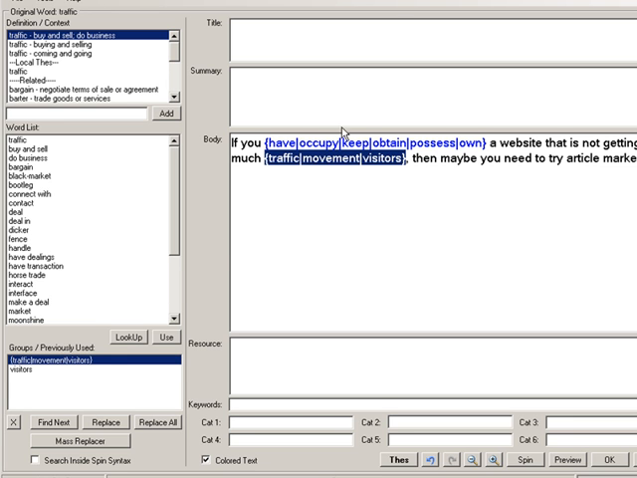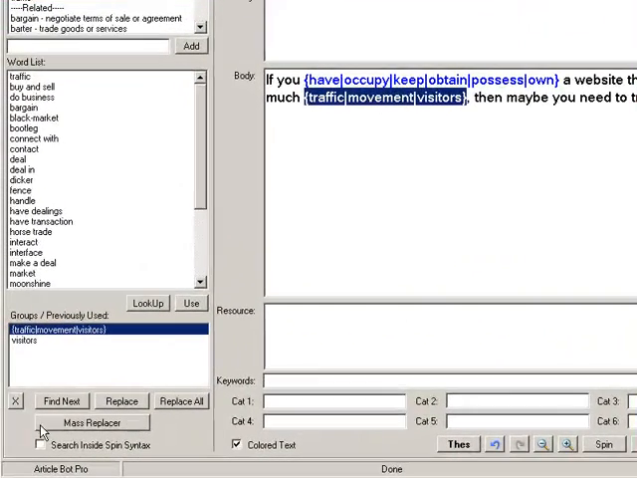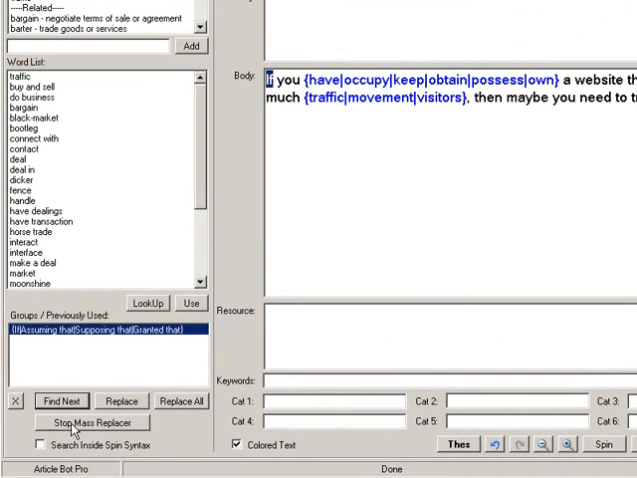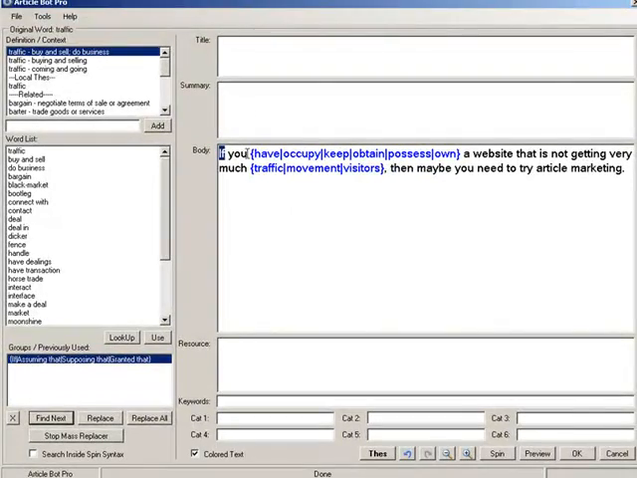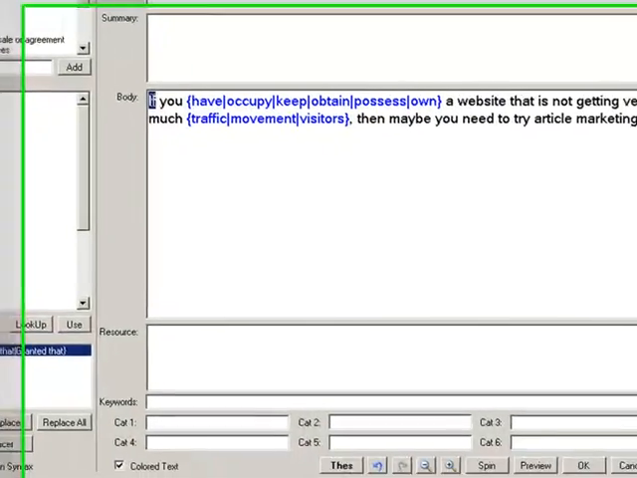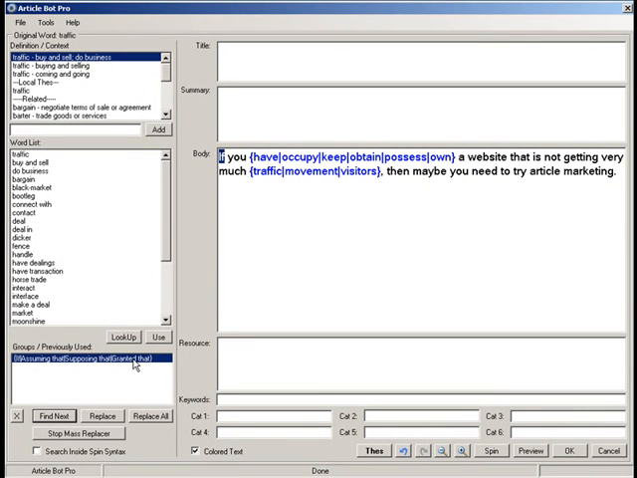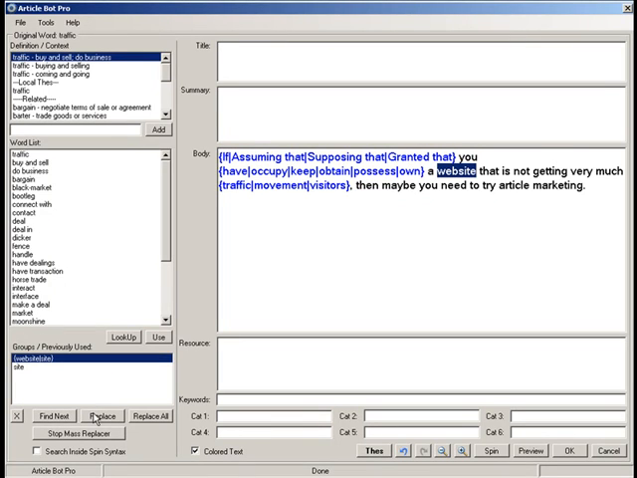So now that let's say you have a bunch of different groups that are already made after writing a few articles, you can use this button here, the mass replacer. Just click that button, and what ArticleBot Pro will do is it will go through the title, summary, body, and resource boxes of your article, and go through every single word and produce a group that relates to that word. So if, you can say if, assuming that, supposing that, granted that, of course that makes sense, granted that you have occupy a website, you'll see that it flashed over to website.